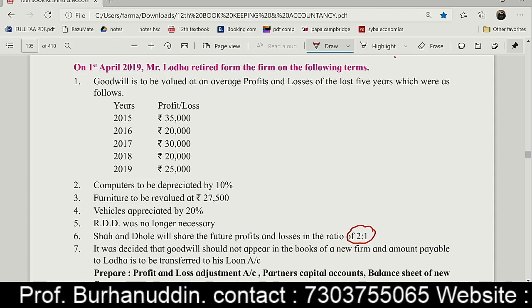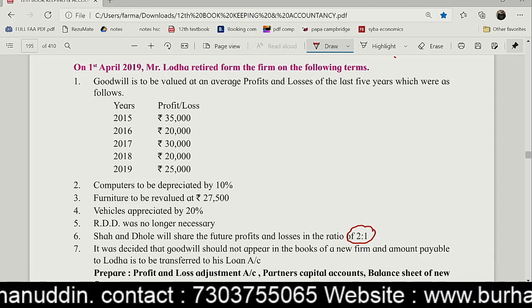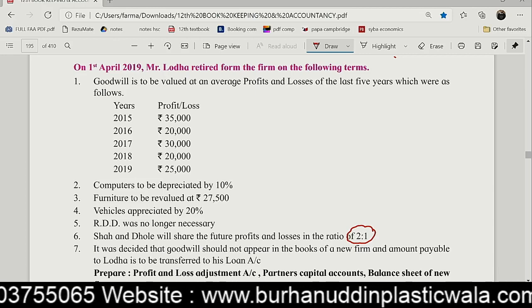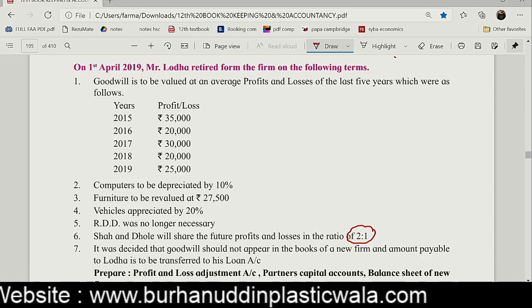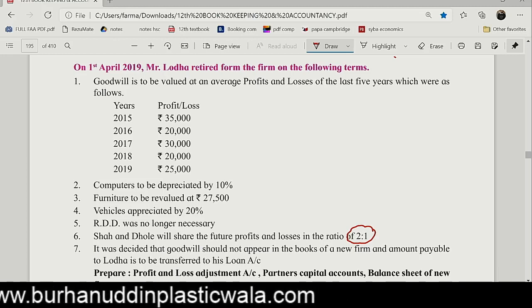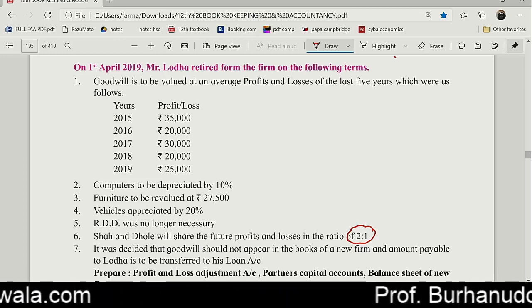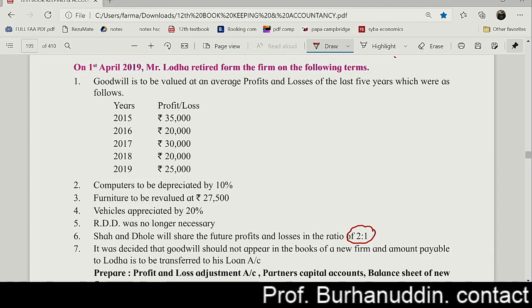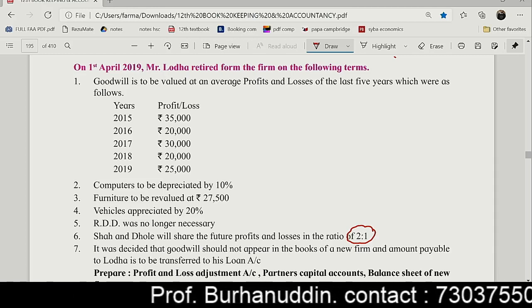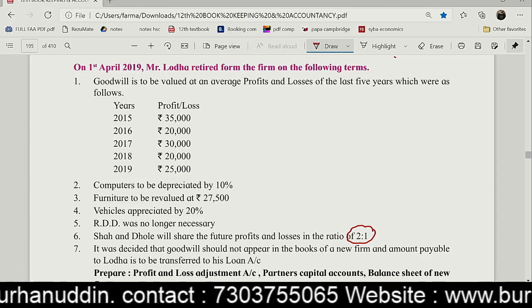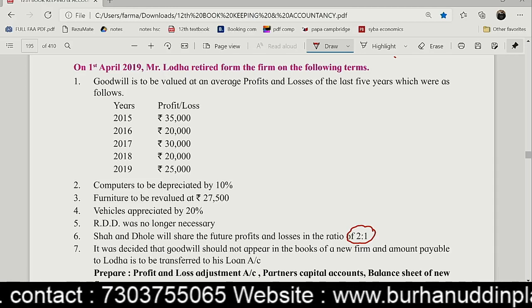And guys, after doing that admission chapter, this chapter would be like a cakewalk for you. You just have revaluation, though it's exactly the same, correct? The only one thing that you need to remember is in admission, one partner is coming in the business, and in the retirement, one partner is going out. So the only difference between these two chapters is that in admission goodwill is coming in the business, here the goodwill is going out of the business, and in admission, capital was coming in the business, and in the retirement, capital is going out.